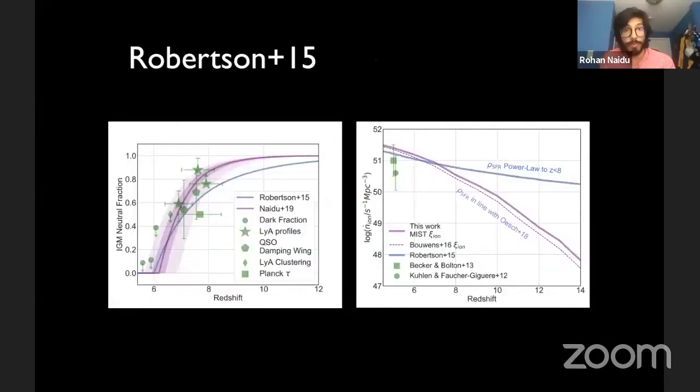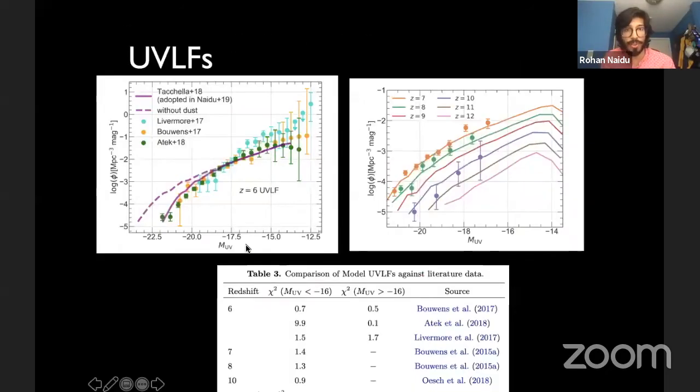So the model predicts faint end slopes that really are very much in line with the observations. So here is the redshift 6 UVLF, and in purple is shown what our model predicts, and it seems to be in the thick of the data points. Even more formally, just looking at chi-square values, it seems like we're doing okay. The only significant disagreement actually is on the bright end with these points from Atek et al., where we're disagreeing slightly.